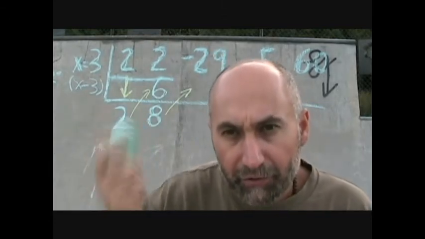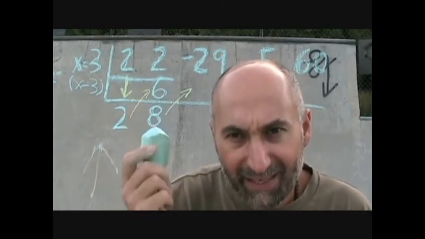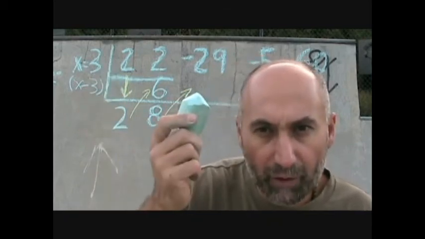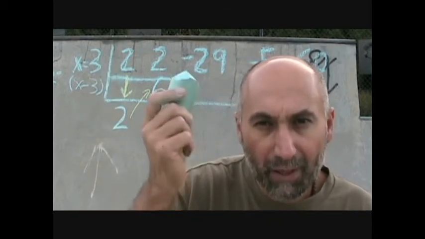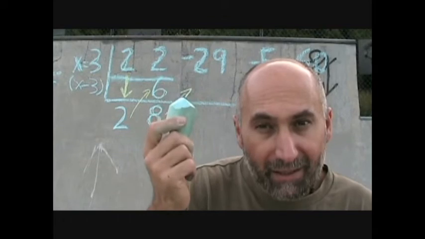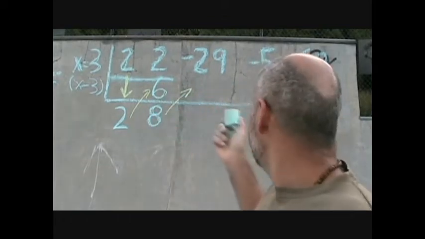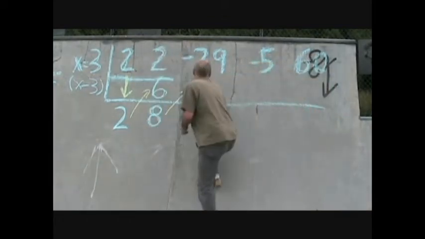We got down to here. 2 comes down. 6 plus 2 is 8. 8 times 3 is going to be 24. So 24 goes up here. 24, negative 29 plus 24 is going to be negative 5.